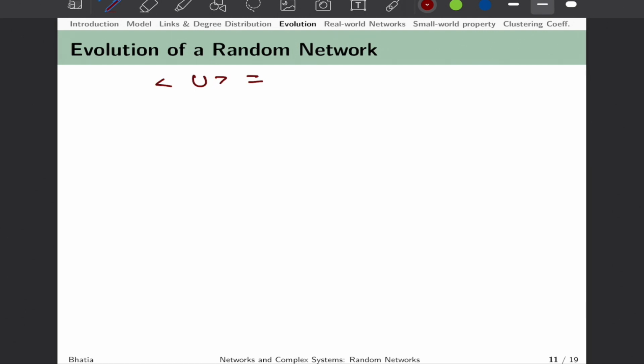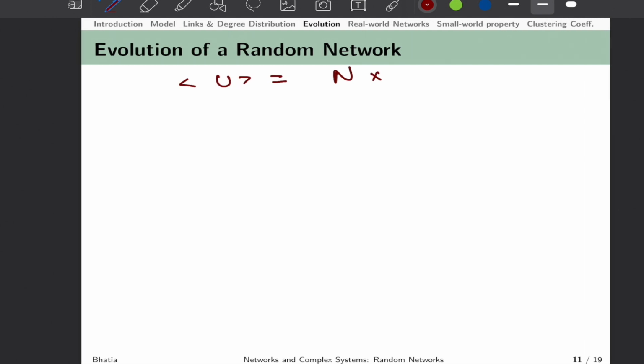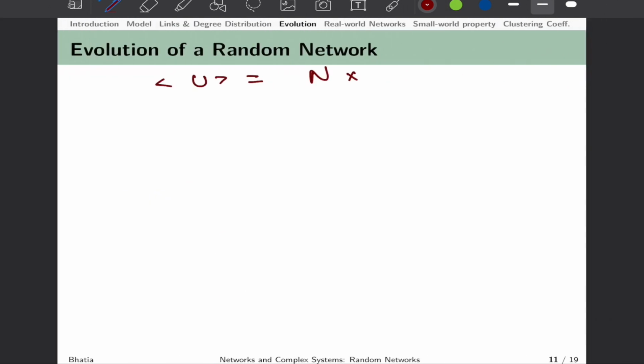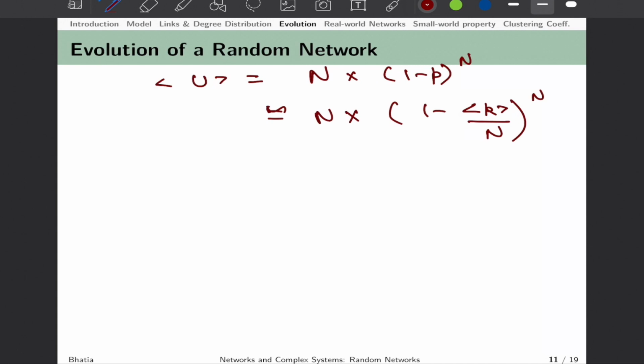Hence the expected number of nodes that are not the part of GC is given by the total number of nodes under consideration times the probability of a node being not part of GC, which we just derived as 1 minus P raised to power n. In the context of random networks, we can write this P as average k upon n minus 1, and since n is fairly larger than 1, we can write this as average k upon n, to the power n.